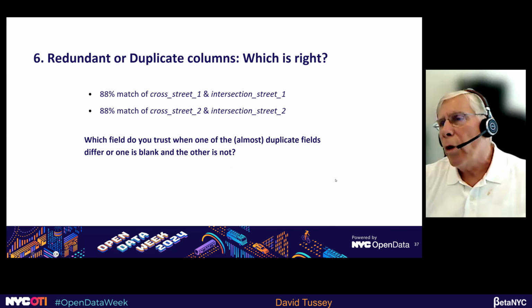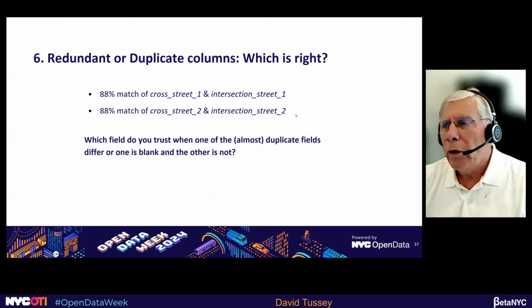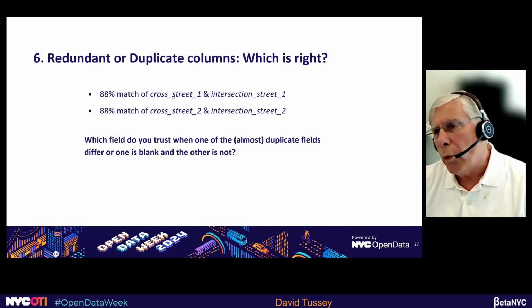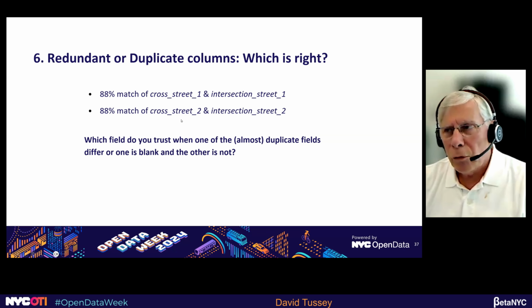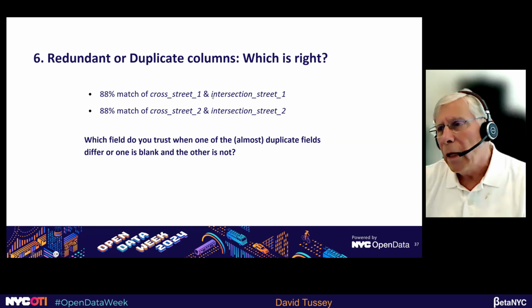One that's a little more troubling are these. We have Cross Street 1 and Intersection Street 1, Cross Street 2 and Intersection Street 2. And of course, anybody in New York knows that knowing the cross street is pretty important to locate where something really is. The challenge here is that there's only an 88% match. And in some cases, one of these fields, like say Cross Street 1, will be blank, but Intersection Street 1 has a value in it.